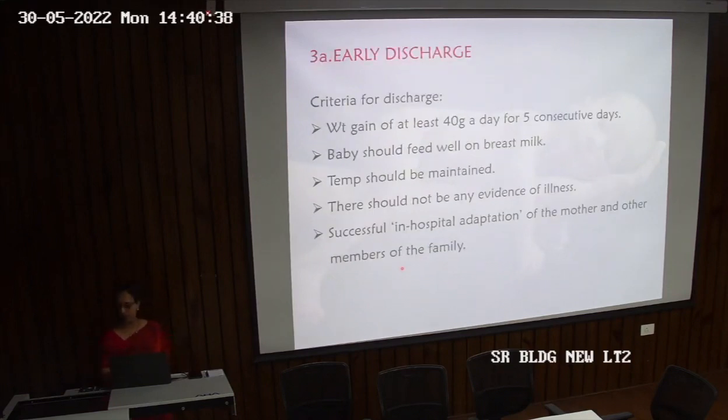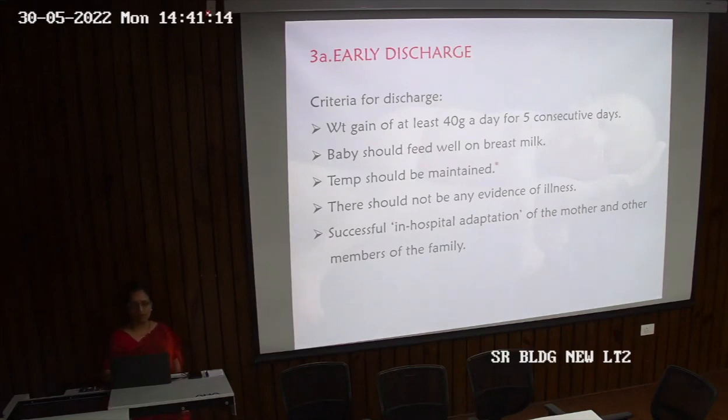Then coming to the discharge. The criteria for discharge is weight gain of at least 40 gram a day for 5 consecutive days. As we just calculated in the last slide, a weight gain of 15 to 20 gram per kilogram body weight per day is needed. So that comes to around 40 gram a day, and this weight gain should be for at least 5 consecutive days. So that makes up an increase of 200 grams. If there is a weight gain of at least 200 grams in 5 days, we can discharge the baby.